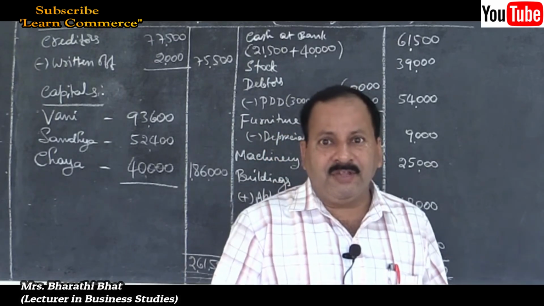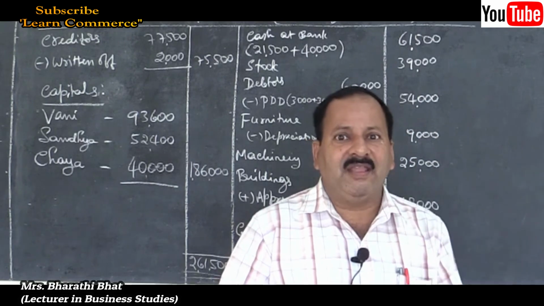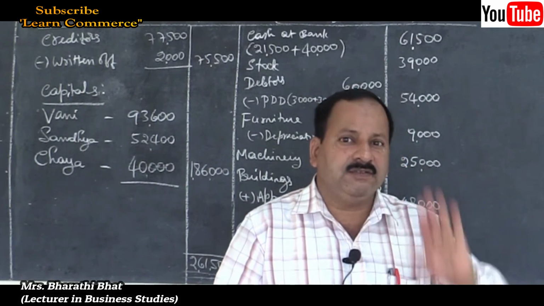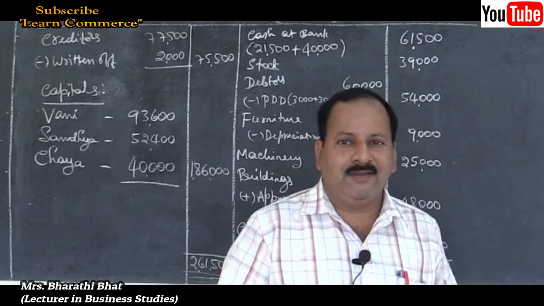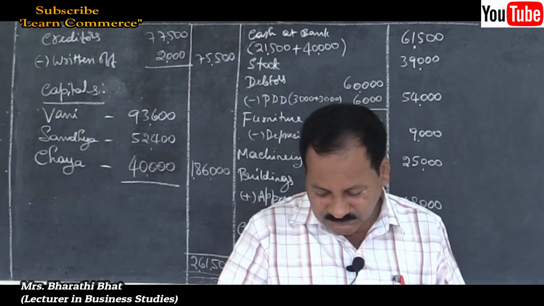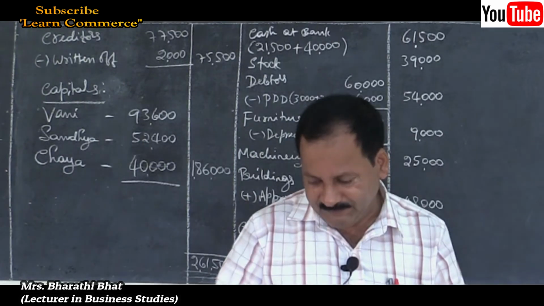When you pay amount to the partner, partner's capital account debtor to bank account. Bank amount goes out, it will be paid to the partner. So on the debit side we have to make entry. That's a very simple formula. Remember. So that's what we have to do. Let us prepare revaluation account first.